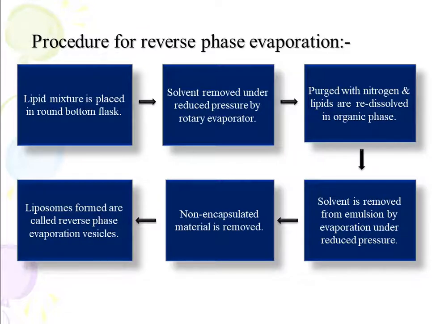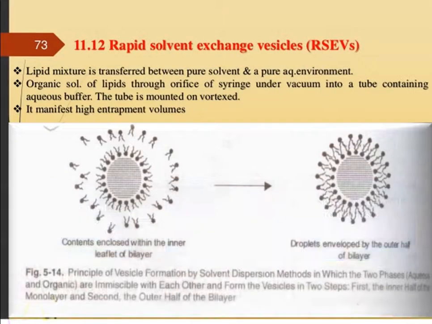Procedure for reverse phase evaporation. In this, the lipid mixture is placed in a round bottom flask, solvent removed under reduced pressure by rotary evaporator, then purged with nitrogen, and lipids are redissolved in organic phase. Then solvent is removed from the emulsion by evaporation under reduced pressure, and non-encapsulated material is removed, and liposomes formed are called reverse phase evaporation vesicles.